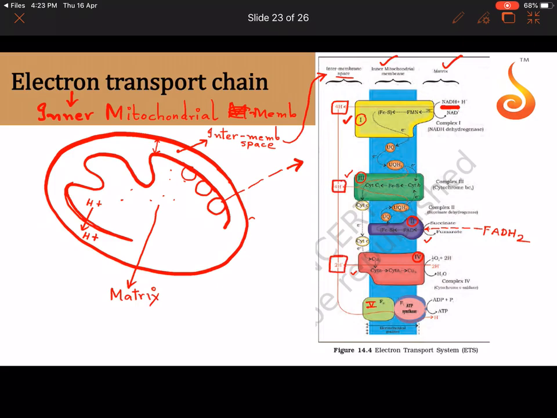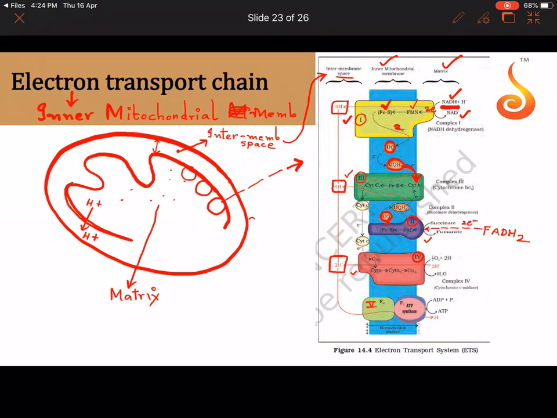As electrons pass through, all these complexes are made up of electron carriers. See complex 1. It has a coenzyme called FMN, flavin mononucleotide. It has iron sulfur centers. 2 electrons are released whenever NADH gets oxidized into NAD plus. It gives out 2 electrons. The 2 electrons are picked up by ubiquinone. This is called the quinone molecule, which gets reduced into ubiquinol, that is UQH2. And then the ubiquinol will take those electrons and go to the next complex, that is complex 3. Ubiquinol will also pick up electrons from complex 2.